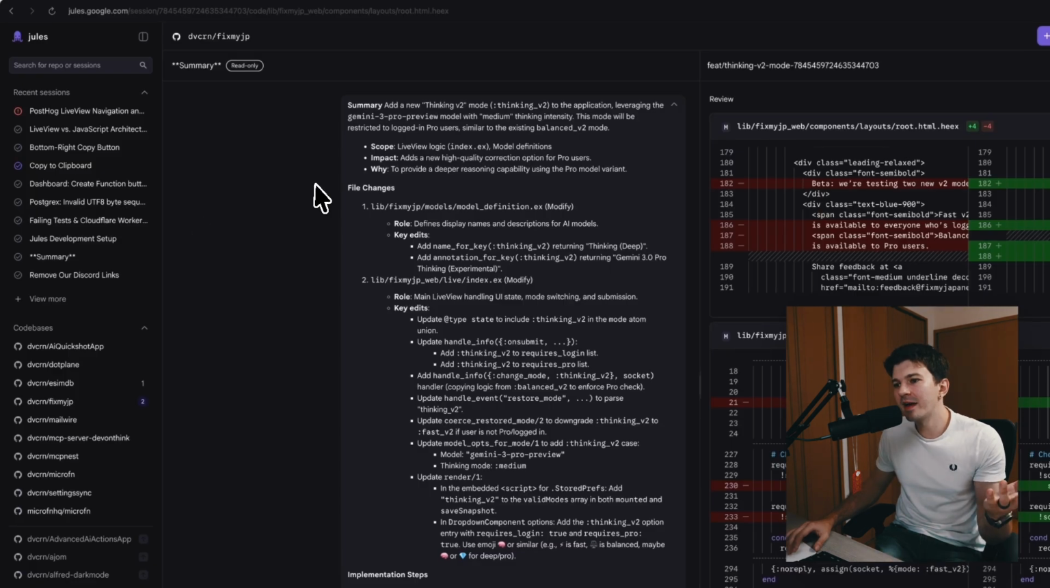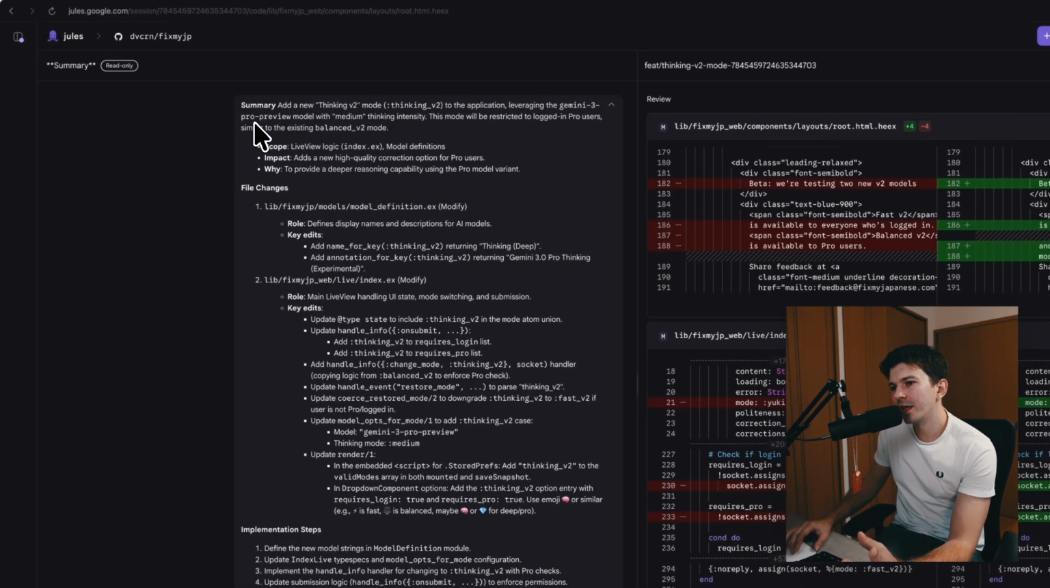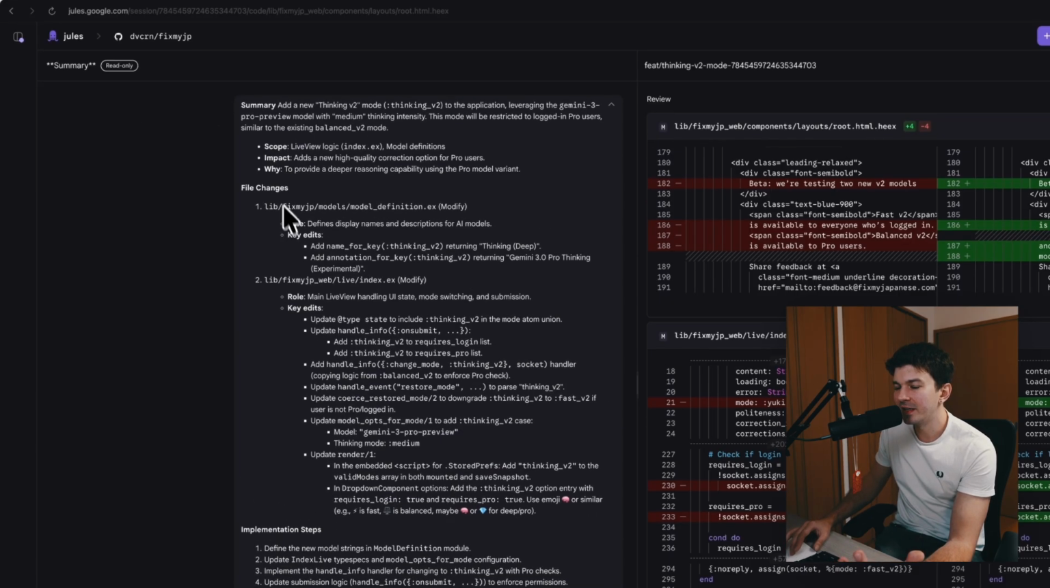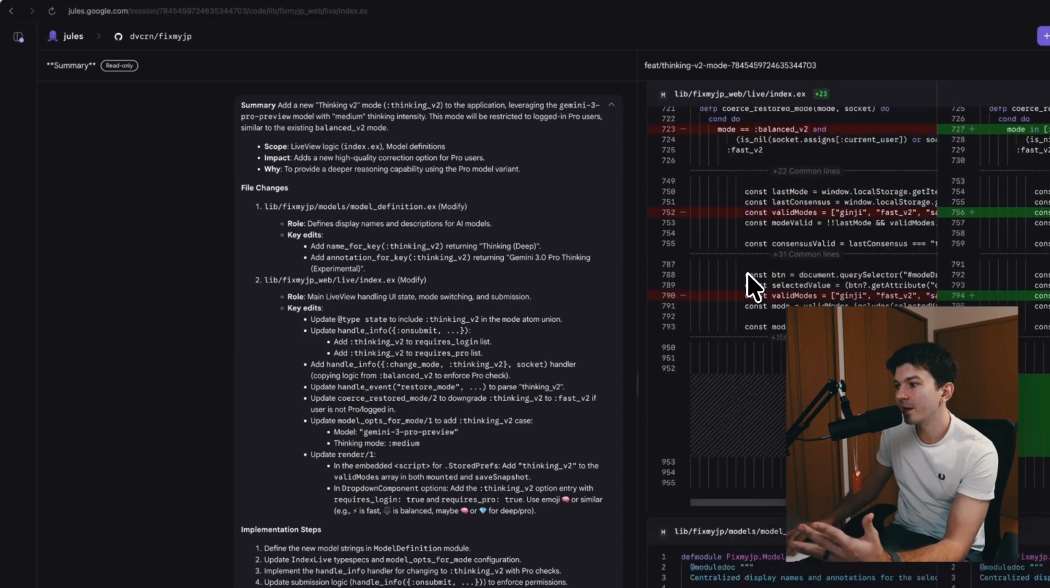But again, it doesn't really matter where I implement it. This specific plan here about thinking mode version 2, I gave to Jules. We can see here on the left side the design doc that I gave in. It's exactly in the format that we already described. And then Jules followed the plan and implemented it on the right.